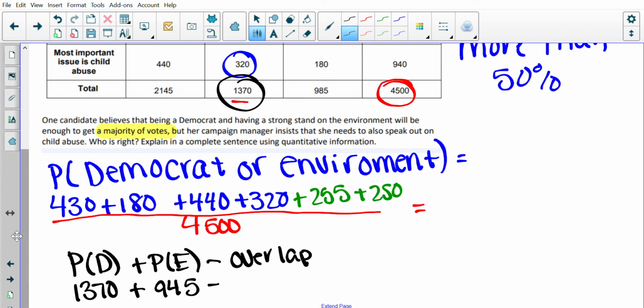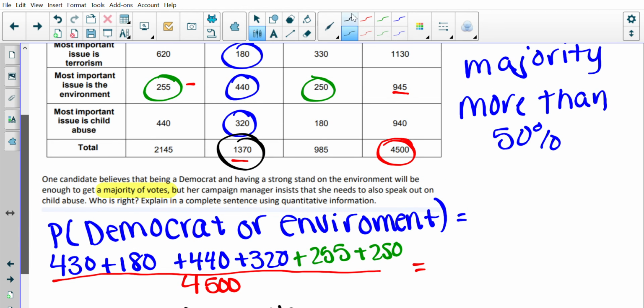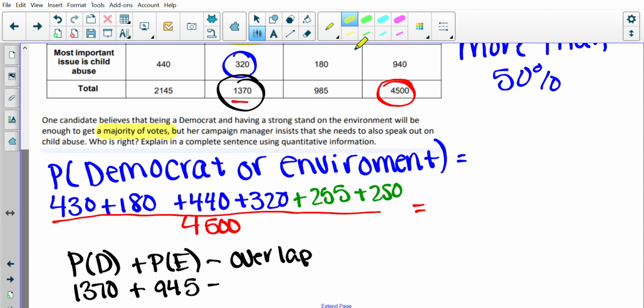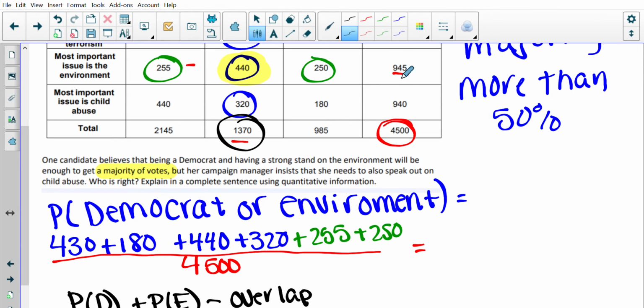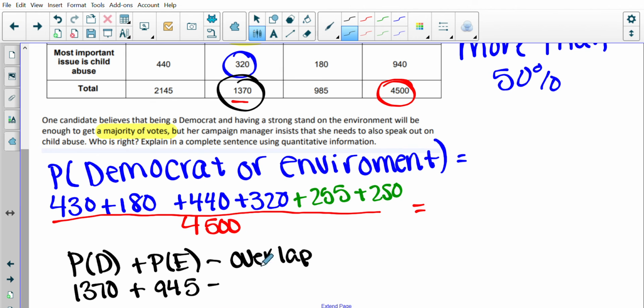And my overlap is that one that I didn't circle twice. This is my overlap. These people here are important issues and being a Democrat. So that's what I have to subtract, because that 440 is included in this 1,370, and it's also included in this 945. So it's already there, so I don't need it again.